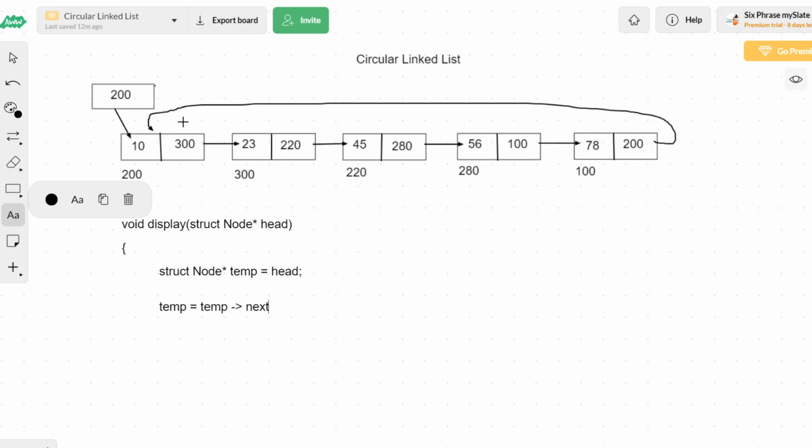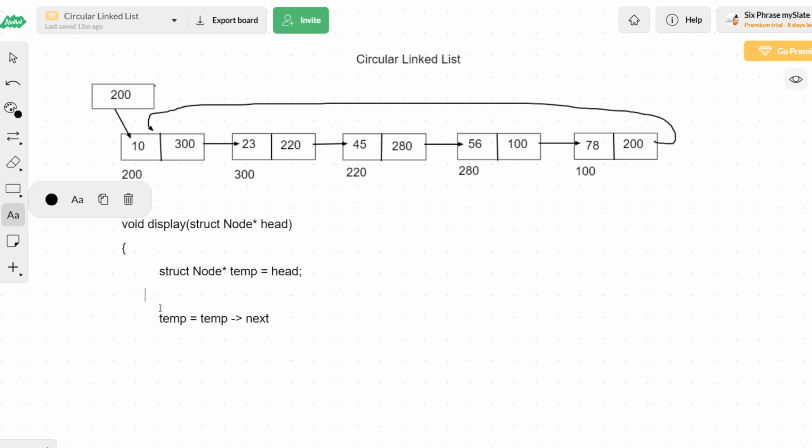So I should keep on traversing, and when I again meet the head node, I can stop the process. It is not like the previous linear linked list. There is no null keyword here. I will not be able to find any null. I cannot say temp not equal to null as a condition. The new condition that we are going to specify here for the circular linked list is this.